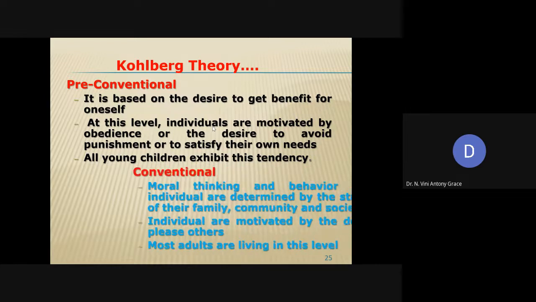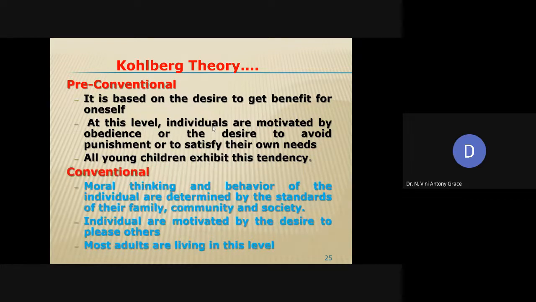The next level is called the conventional level. Here, apart from their own self-interest, they are also bothered with the other person's interest. They also take care of other people's interest. They worry about other people's problems also. Here moral thinking and behavior of the individual are determined by the standards of their family, community, and society.